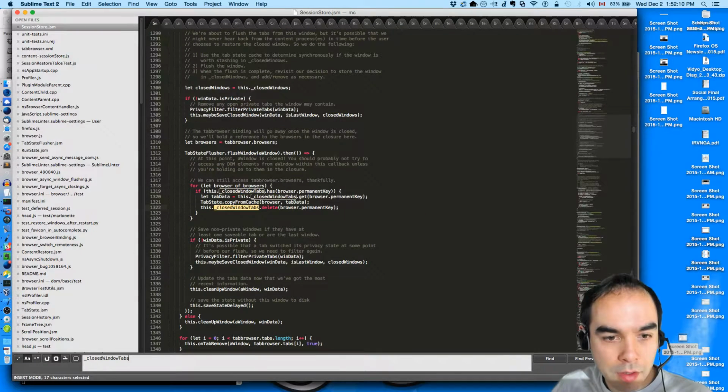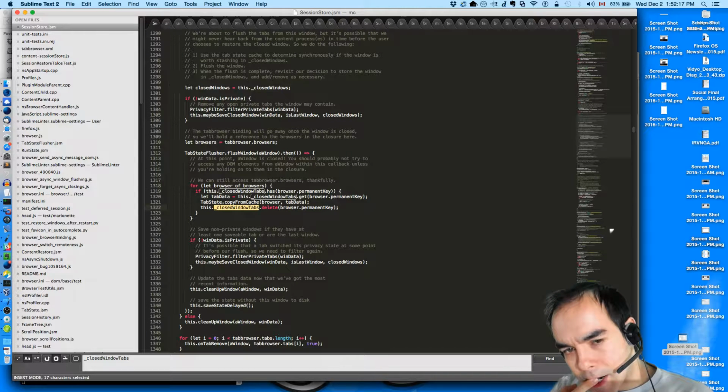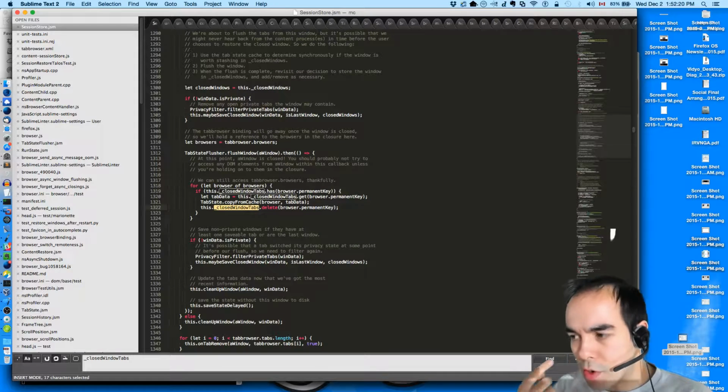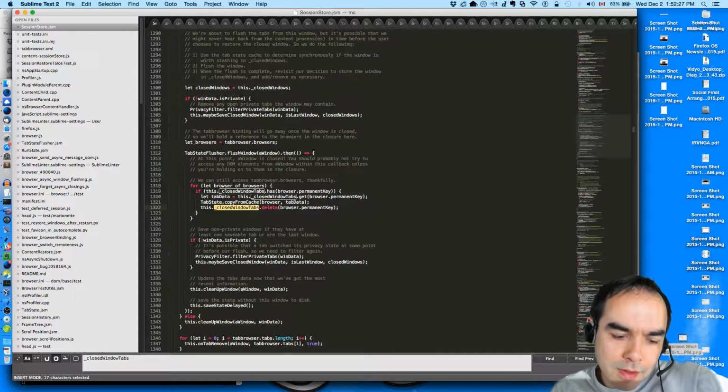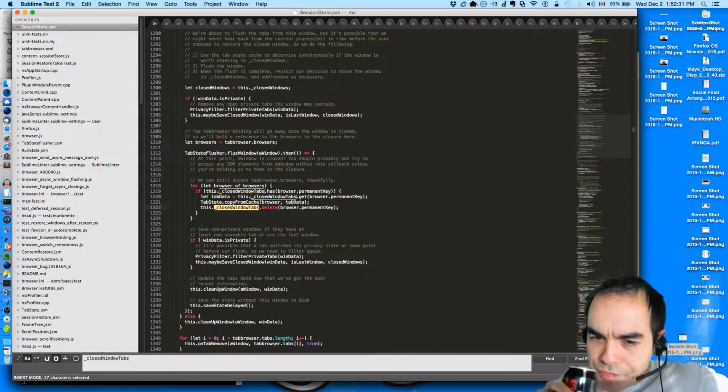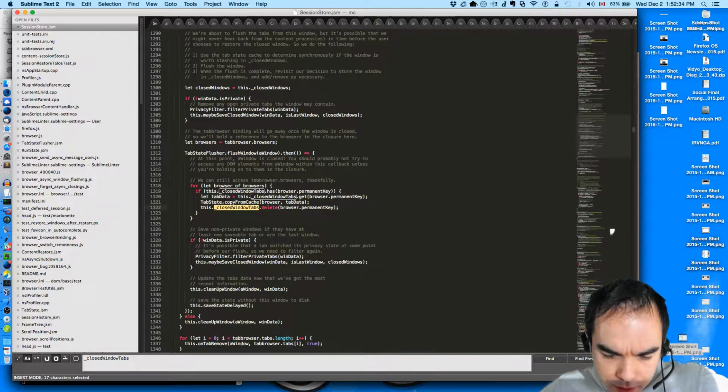I think. This is so complicated. Maybe this is what you get when you have async stuff. A window doesn't have a permanent key. Shoot.